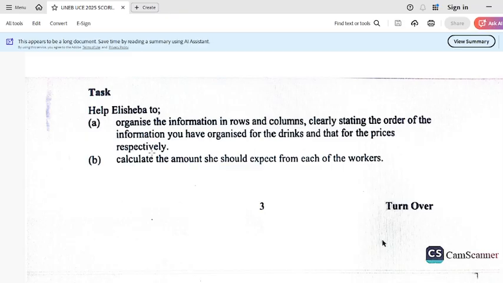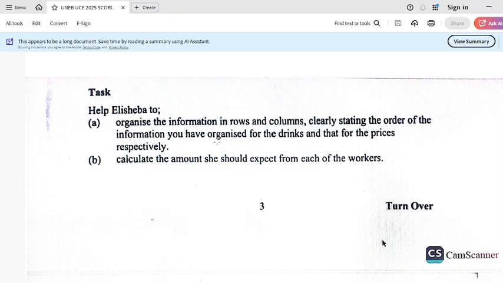And clearly stating the order of the information you have organized for the drinks and that for the prices respectively. So if you look at this, you are clearly seeing that, of course, this is a matrix and they want you to express that information in matrix form, and secondly, state the order. In other words, they want an item matrix and a cost matrix.